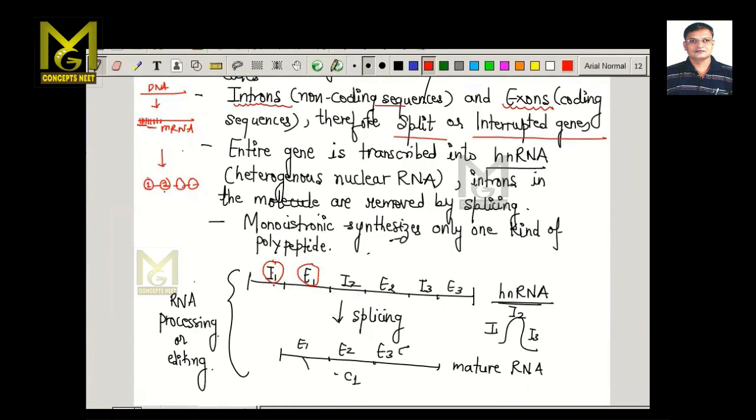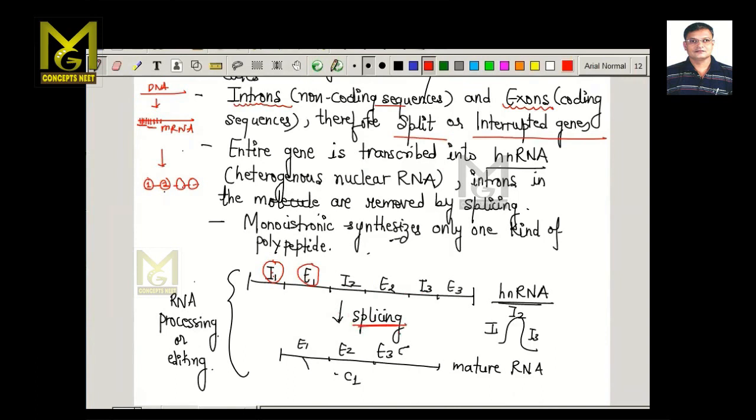It is characterized by the presence of non-coding and coding sequences, that is intron, exon, intron, exon, intron, exon. So when we say the processing of RNA takes place, it means that all these introns are removed in a process, and that process is called splicing.